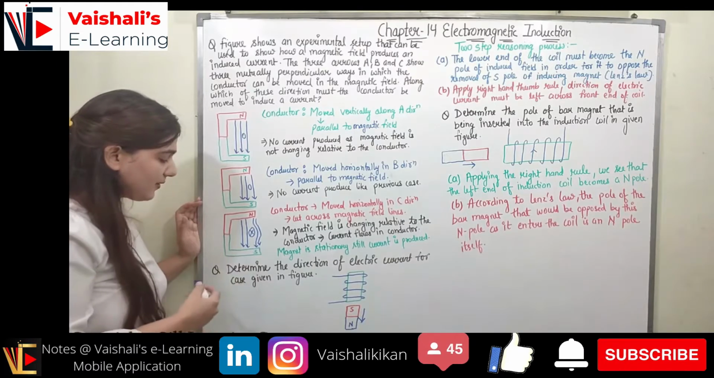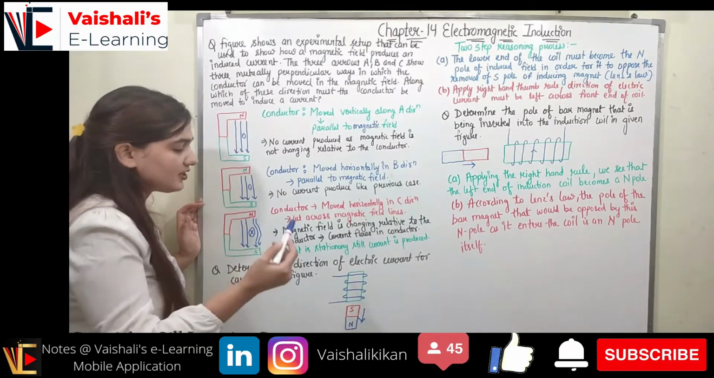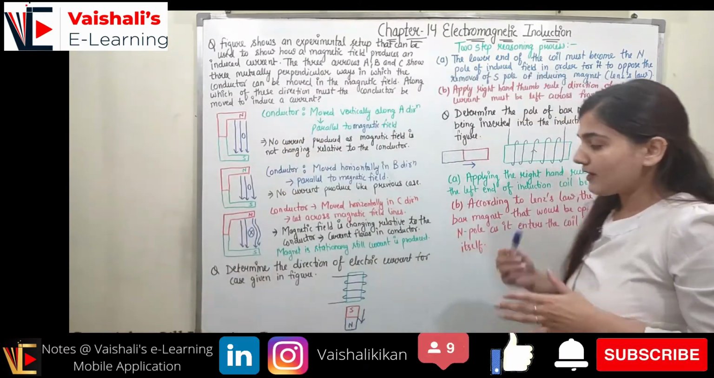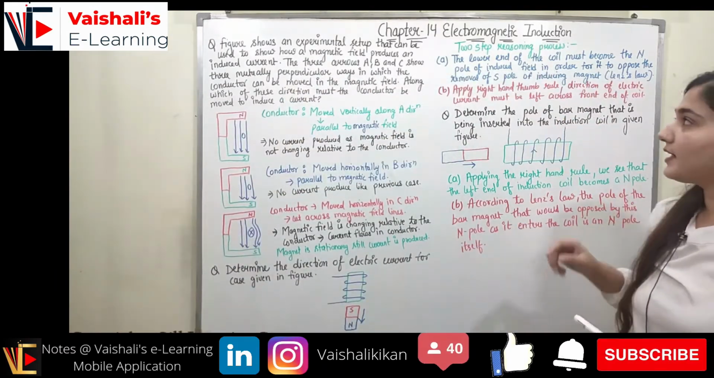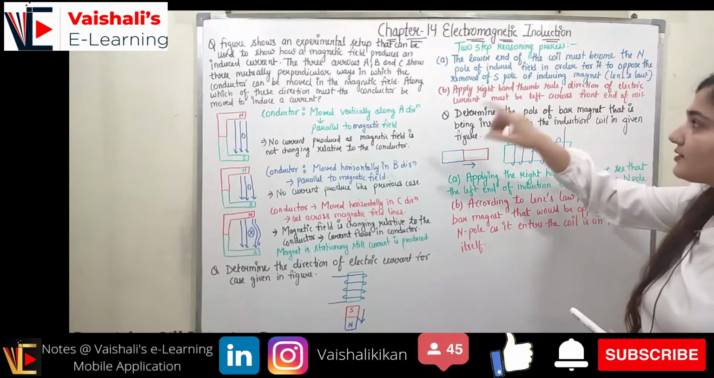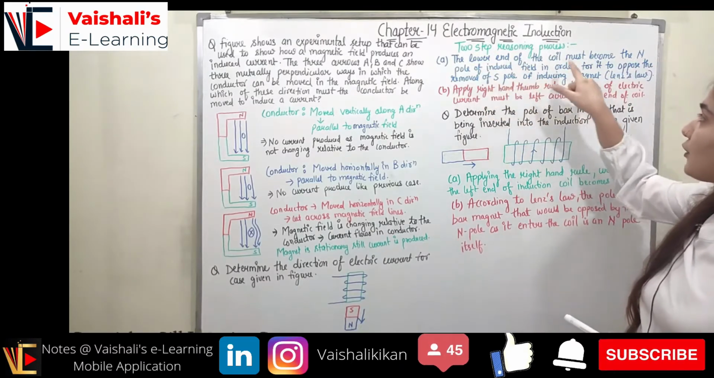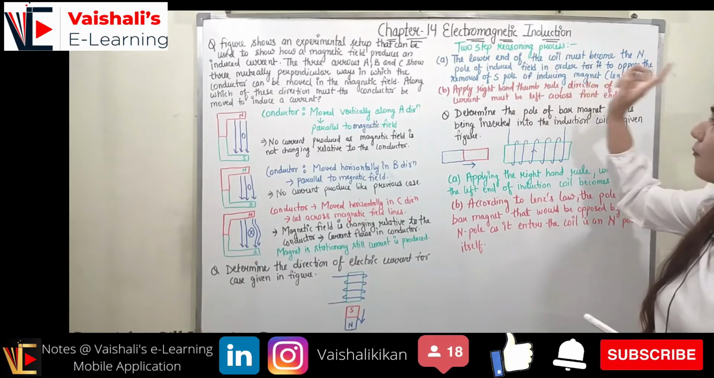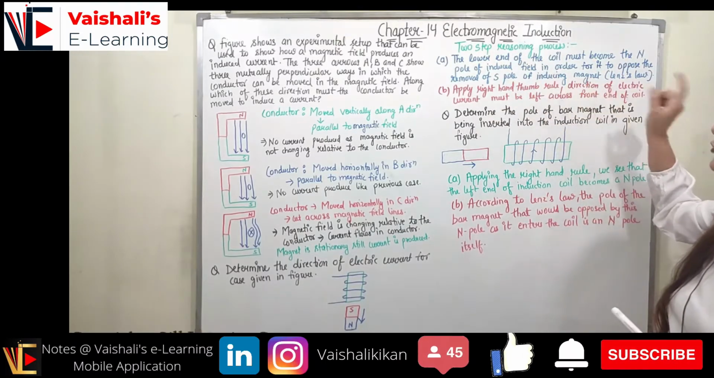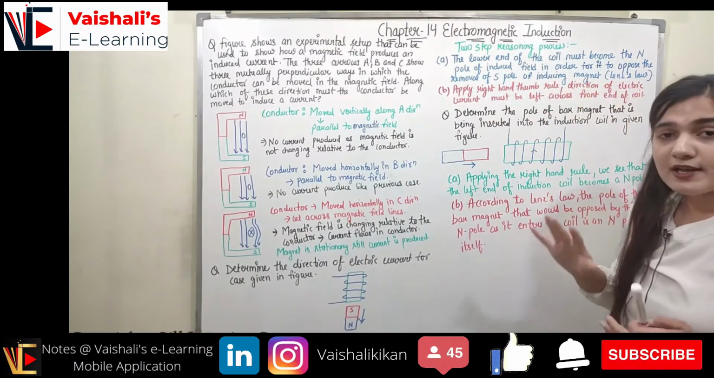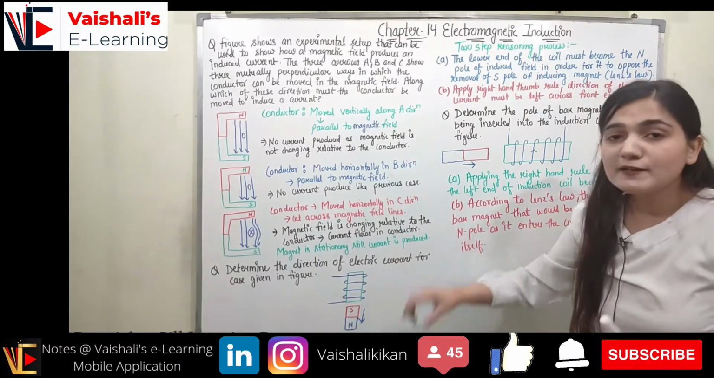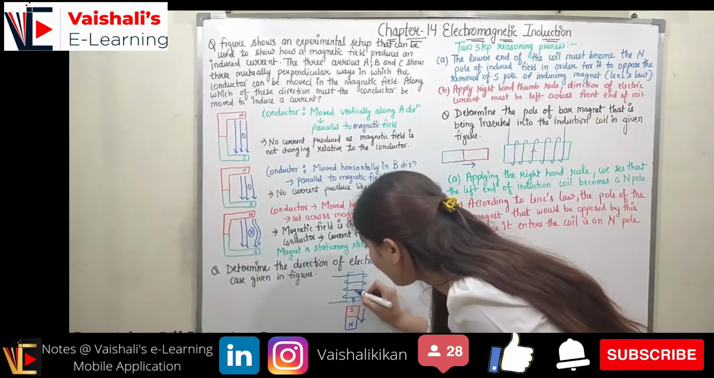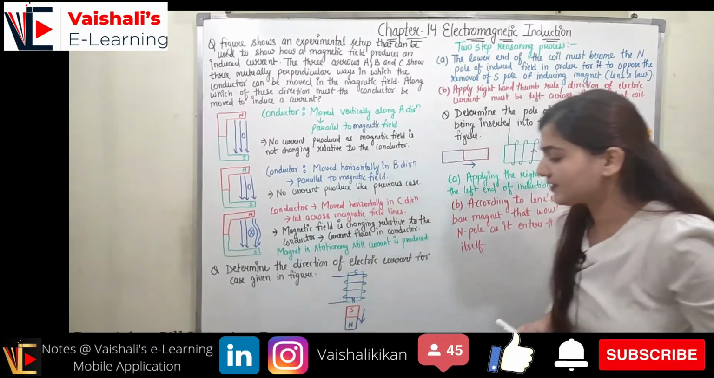Now coming to question number 2, it states: determine the direction of the electric current for the case given in the figure. We can solve this question with the help of two cases, right? So a two-step reasoning process is there. First, the lower end of the coil must become the north pole of the induced field in order to oppose the removal of the south pole of the inducing magnet. According to Lenz's law, the movement is going to be opposed. So here we will be having north and here we will be having south.